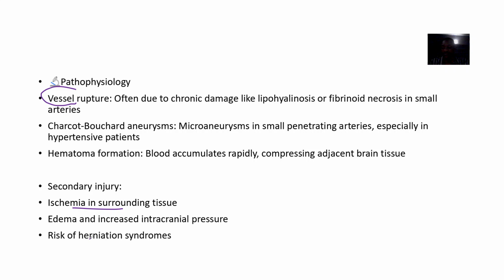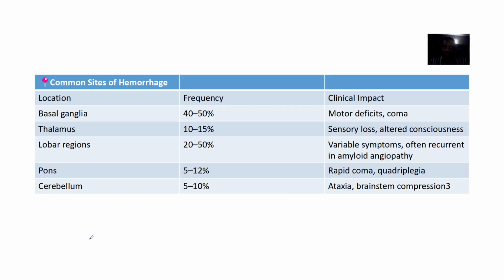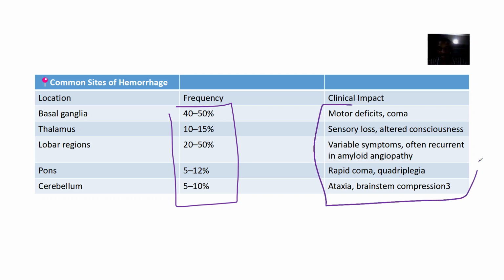All right, so common sites for hemorrhage, it could be in the basal ganglia, it could be thalamus, could be lobar regions, could be the pons, could be cerebellum. Now you could actually see the frequencies, based on the percentages right there. And for each part of the brain that is affected, you actually have the clinical impact, right? So the clinical impacts are just there: motor deficit, sensory loss, variable symptoms, rapid coma.